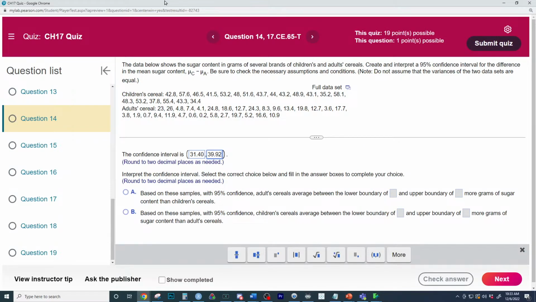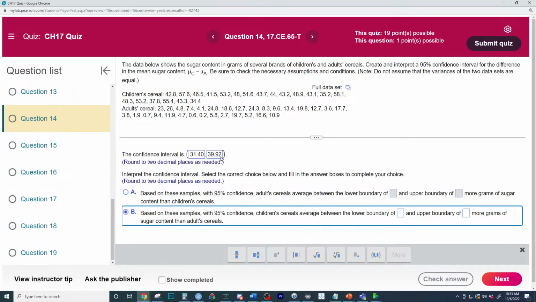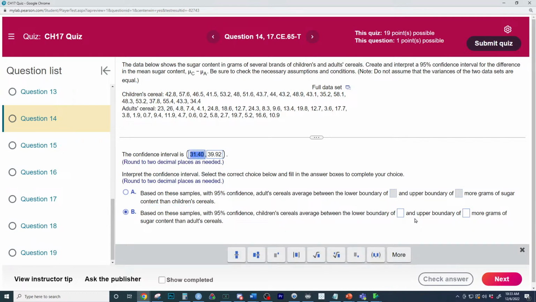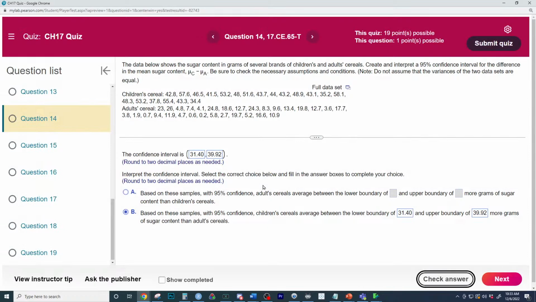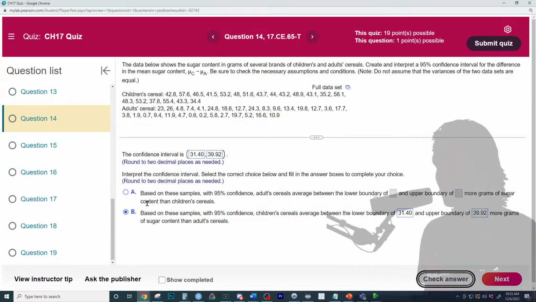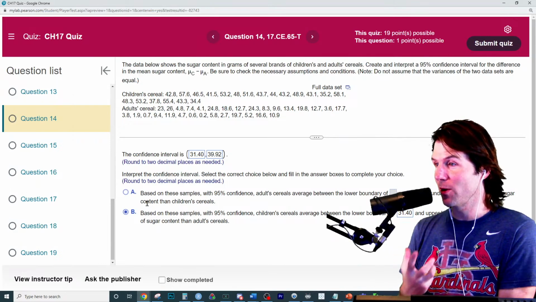This question right here really goes to understanding the JMP output and what we are doing. So this is that the children's cereal has somewhere between this and this much more. Kind of a simple question when you look at what it requires, but I want to make sure you understand the theory behind it and what we're doing. So really good question right there. Make sure you understand the theory. I'm not here to just solve the problems. I want to make sure you understand what we are doing.